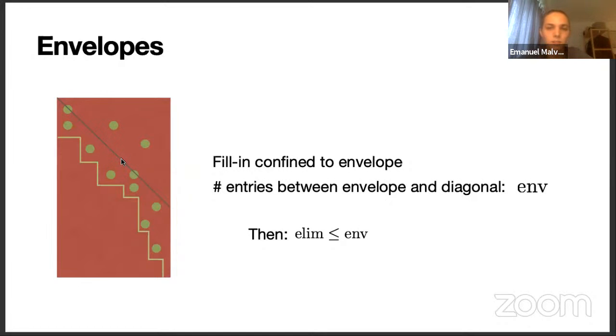Also, due to the orthogonality of the columns of an isometry, all of the non-zero elements above the diagonal will automatically become zero. So we only have to worry about the elements between the envelope and the diagonal, and this quantity we will denote by env. This means that the number of eliminations is bounded by this number env. An interesting question is how you can find the smallest value of env if you allow permutations on the rows and columns of an isometry.